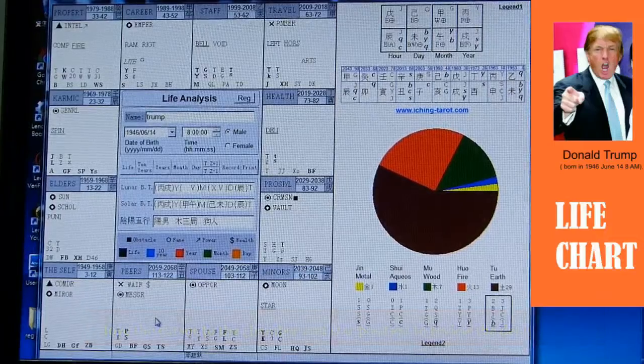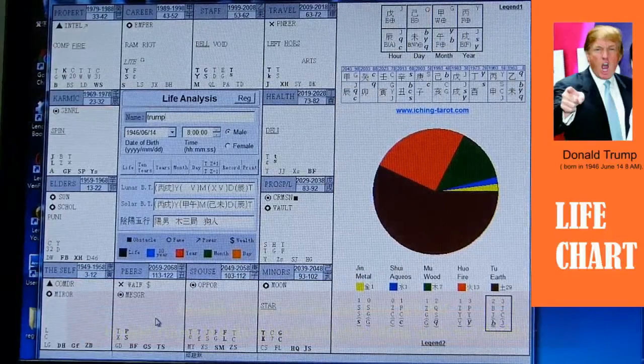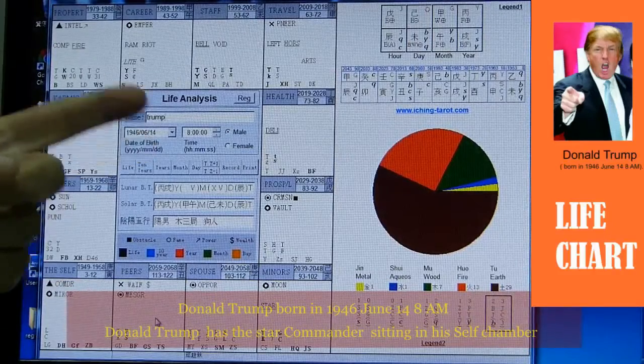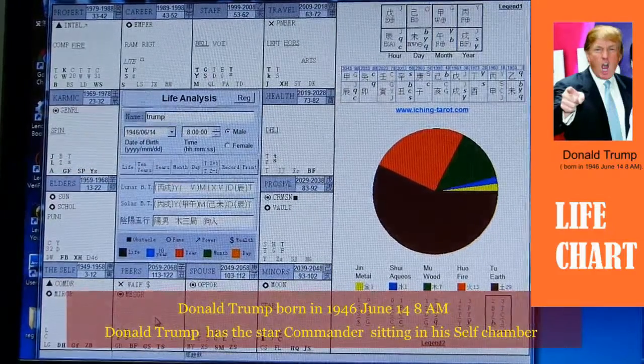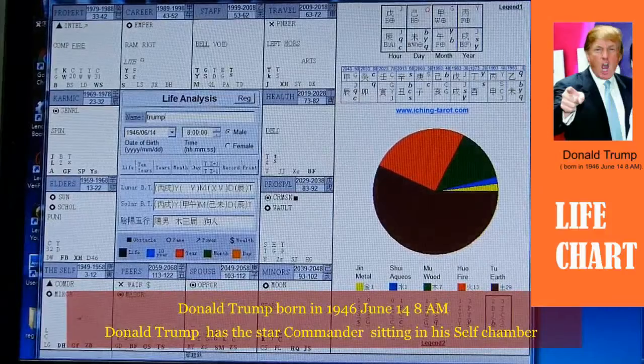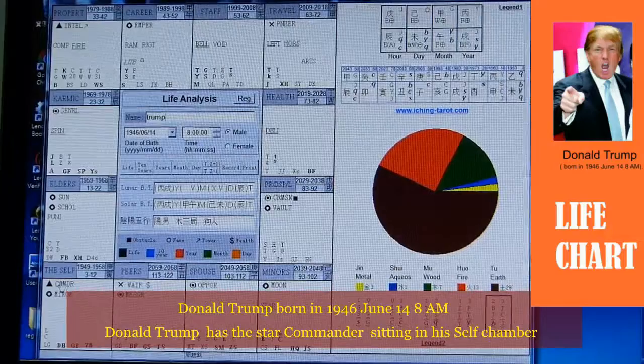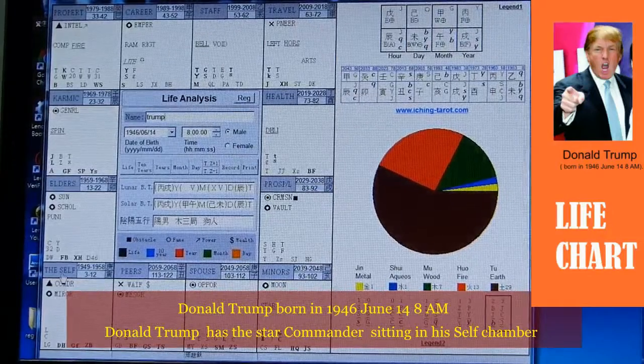Now, for the case of Donald Trump, he was born in the year 1946, June the 14th, and in the hour of the dragon. With this birth information, the computer-generated chart tells us that his self chamber is located in the house of the tiger, and the stars that sit in the self chamber are called the commander and the mirror.